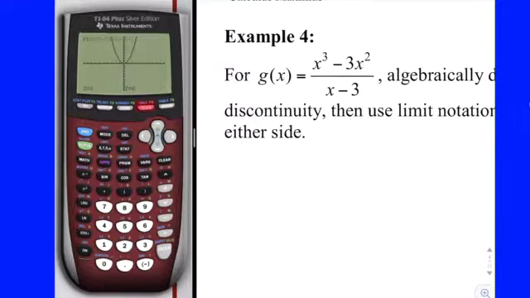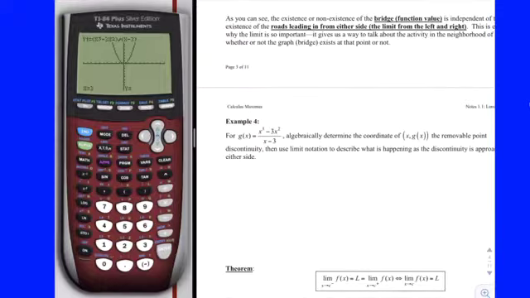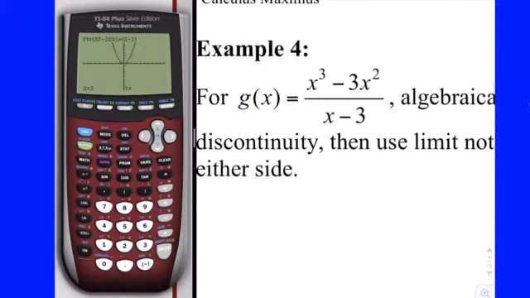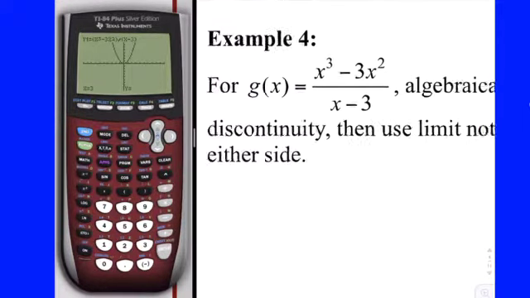Which, by the way, if you're in the graph mode and you hit trace, if you plug in a 3, it's going to give you y equals nothing, okay? Because your calculator is kind of drawing the discontinuity to scale, which is infinitely thin, so you're not going to see it on there. All right, it says, how can we algebraically determine the removable point discontinuity from here, okay?